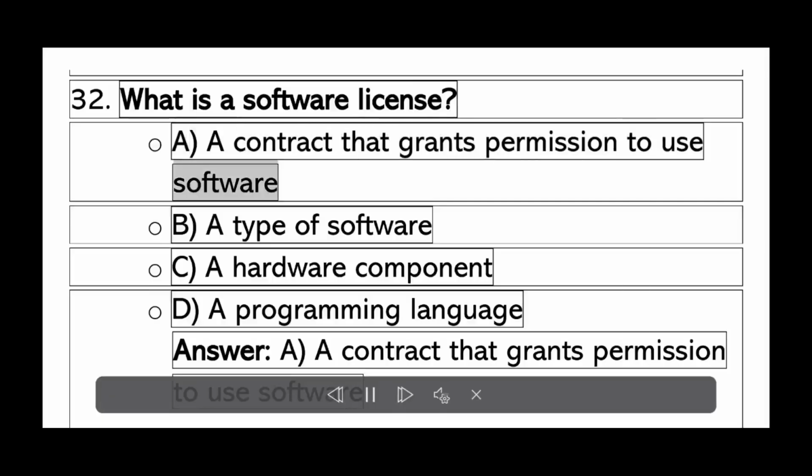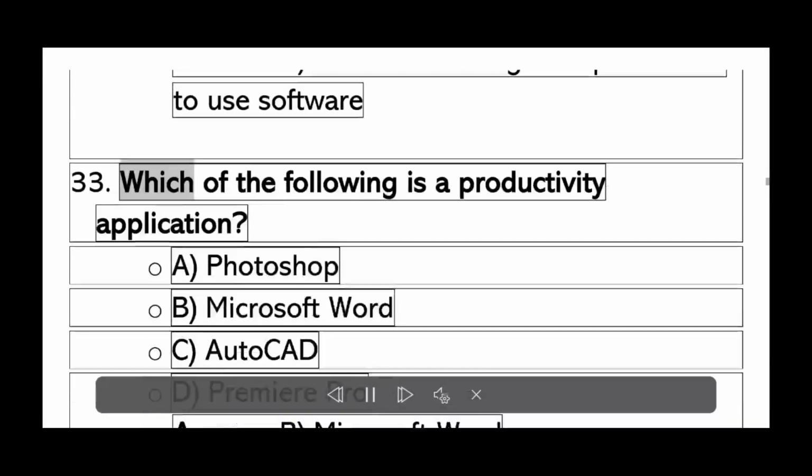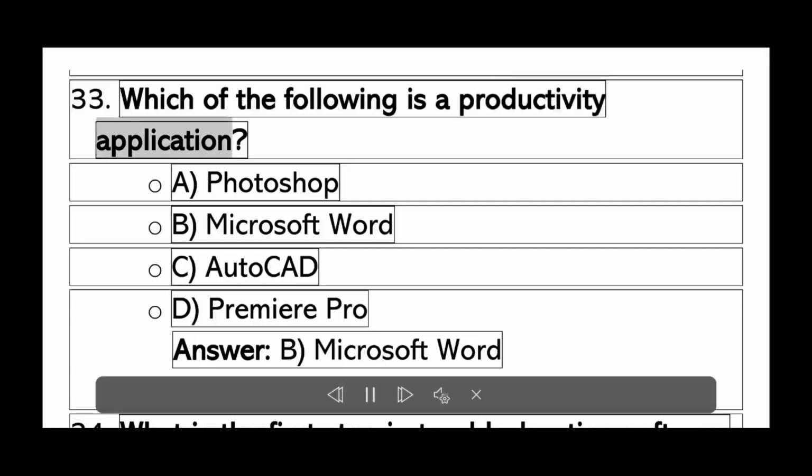A. A contract that grants permission to use software. B. A type of software. C. A hardware component. D. A programming language. Answer A. A contract that grants permission to use software.